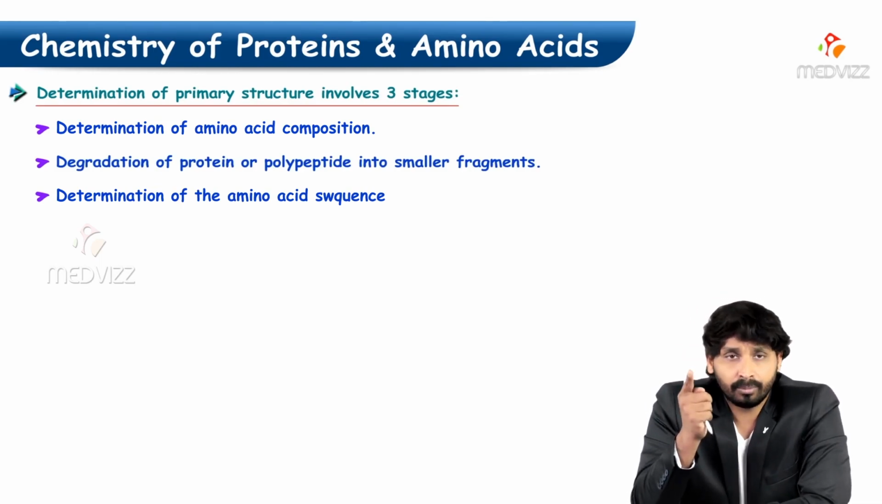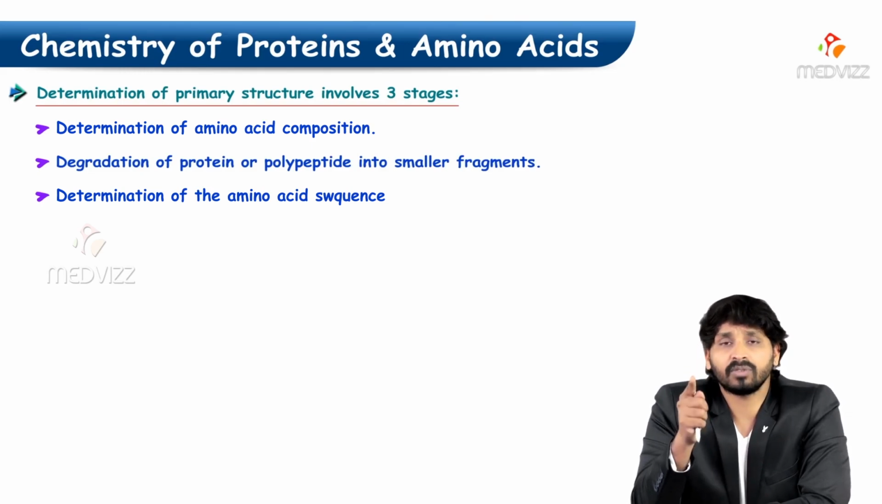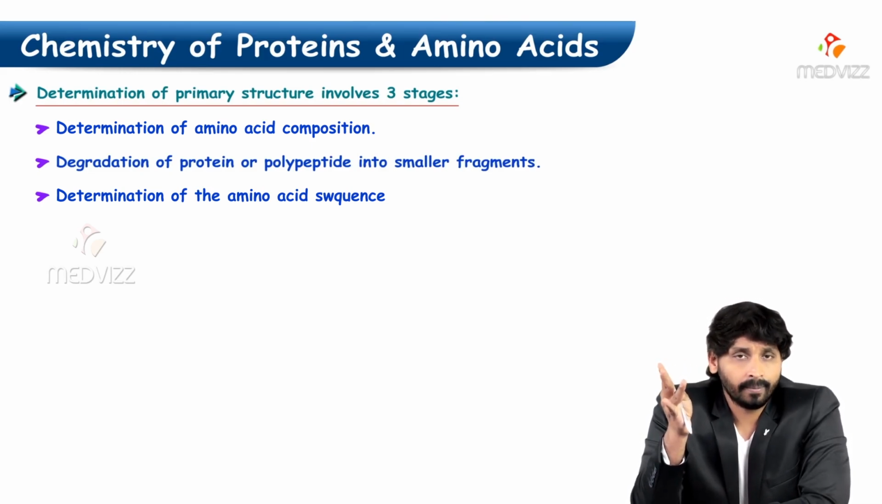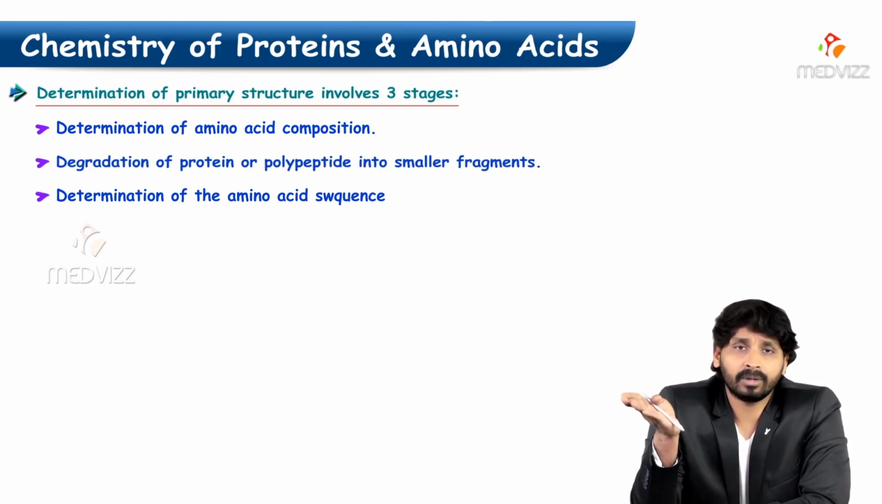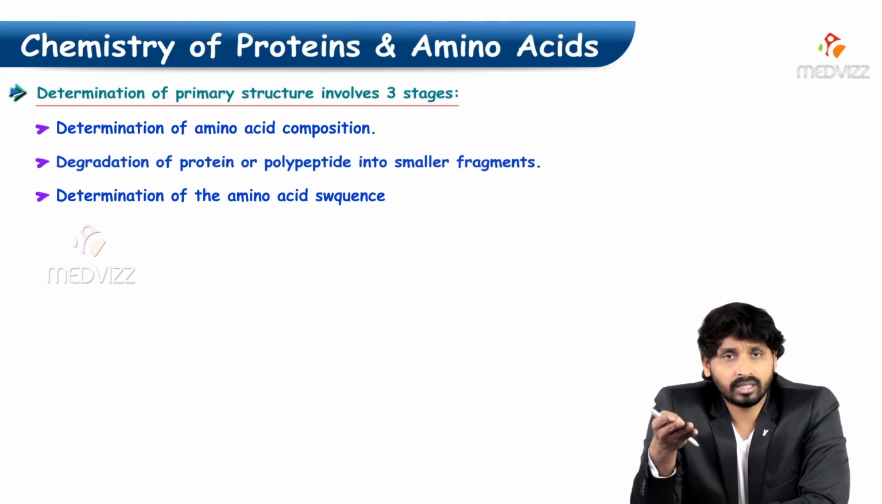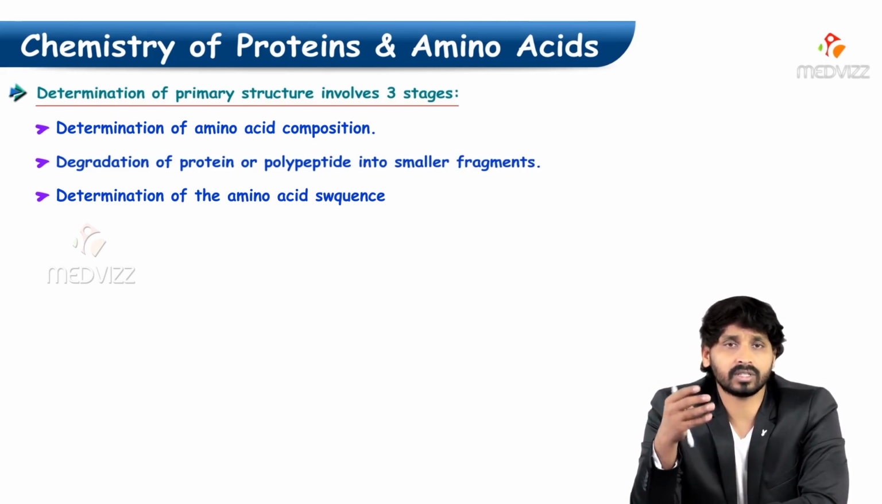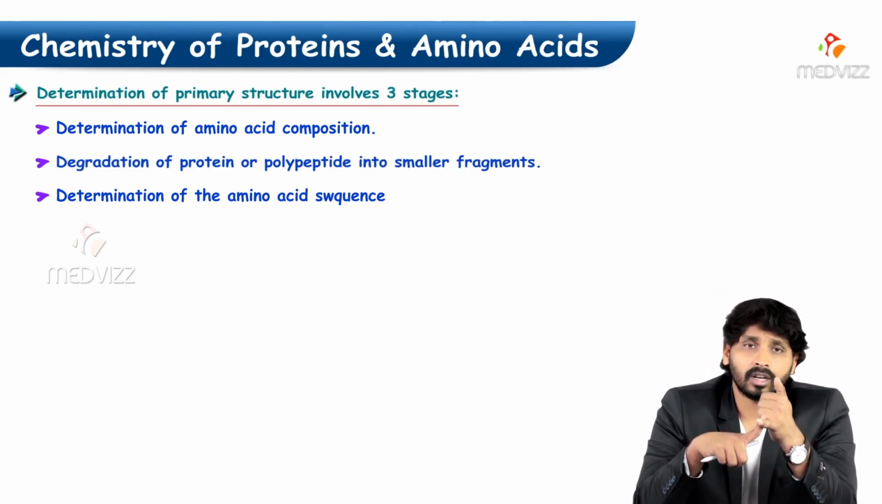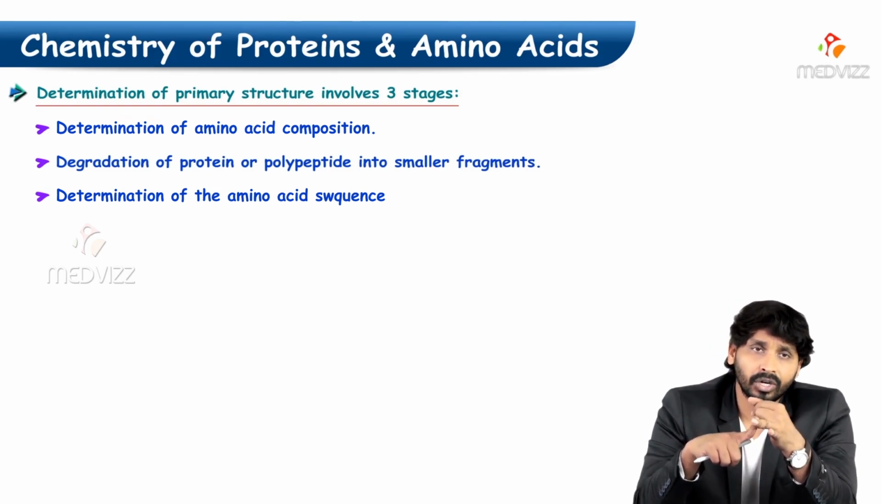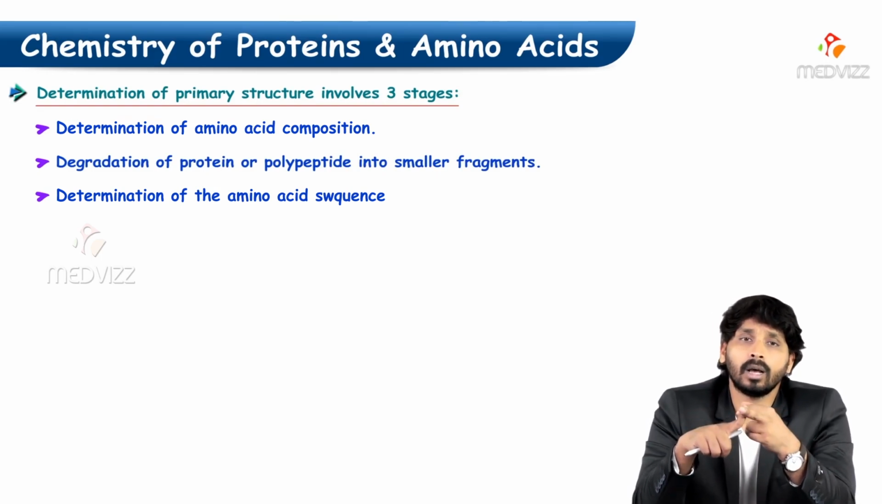First is amino acid composition, that means what are the types of amino acids involved in the formation of primary structure. Second is degradation of protein, once you break the primary structure by using hydrolytic enzymes into small fragments. And the third one is determination of amino acid sequence. That's what I was telling: determination of amino acid composition, degrading the protein into smaller peptides, and amino acid sequence determination.